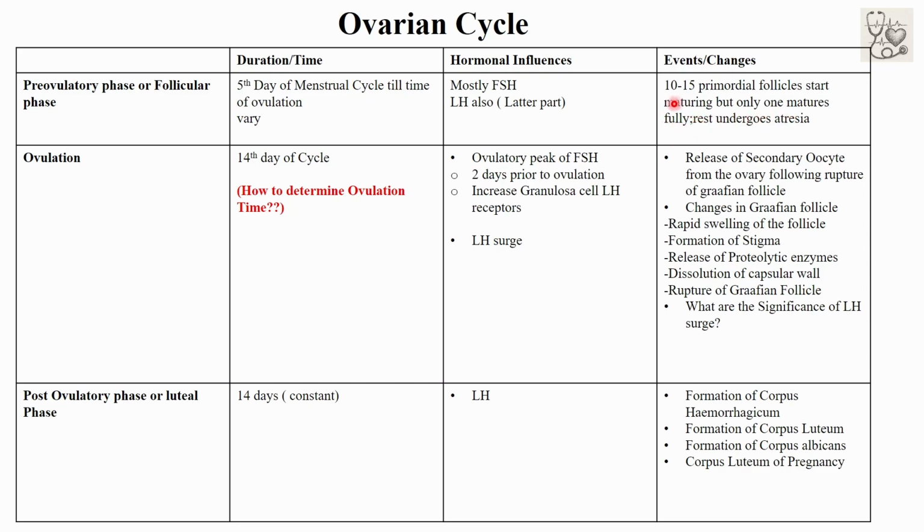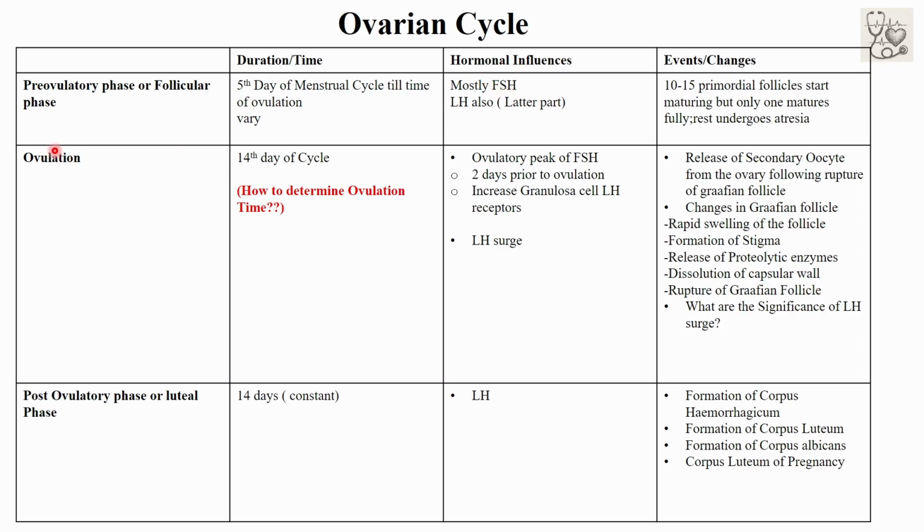The main hormone playing the role here is FSH. We should note one point: FSH is not necessary for the development of the primordial follicle to the primary follicle, but without it the primary follicle dies and becomes atretic. So it is important.